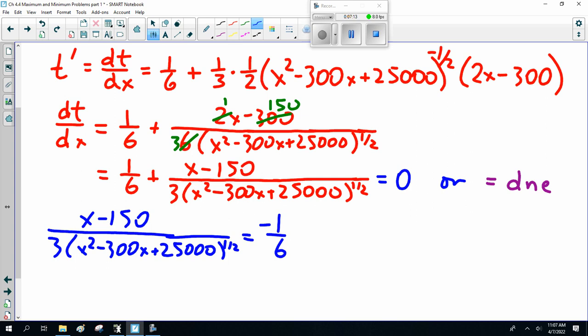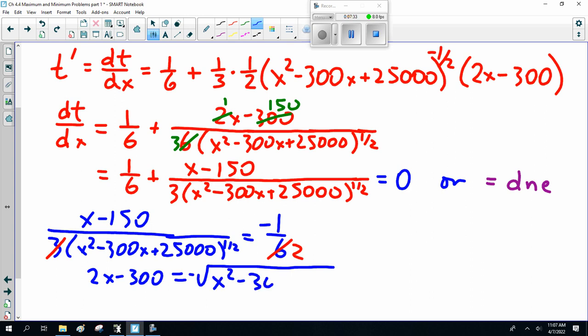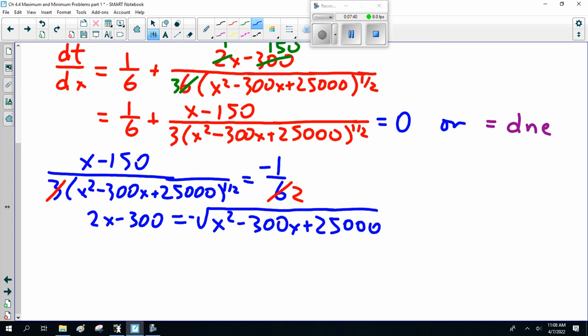Multiplying both sides by 3, that becomes 2x minus 300 equals minus the square root of x squared minus 300x plus 25,000. Now, I want to solve for x. What do? I square both sides.